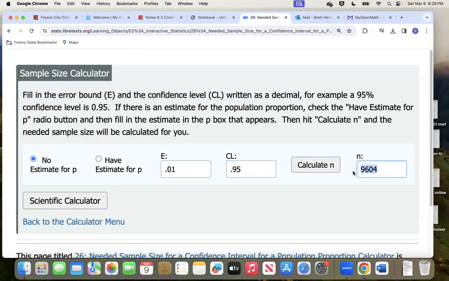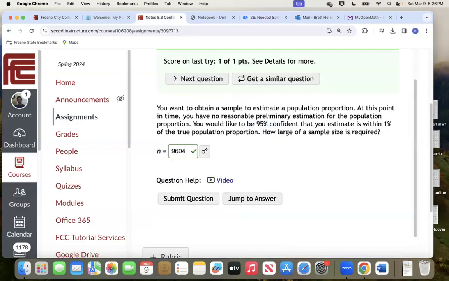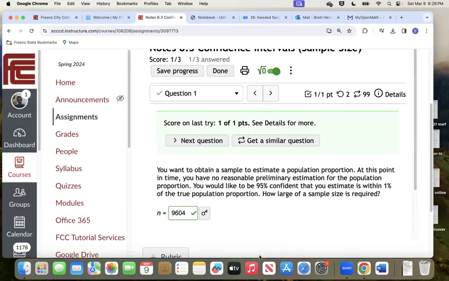9604. Let me copy and paste that. That means 9,604 patients. You must give the new medical treatment to 9,604 patients if you want to predict within 1%. If you want to be 95% sure that you've got the real answer within 1% of what will be found out in the future. Let's see if that answer is right. Paste it in there. 9604. It is correct. And so there we go.